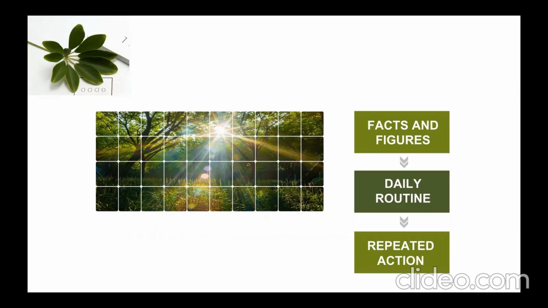Then the second one is daily routine. Any action that we perform in our daily life is part of the present simple tense. What do I actually mean? For instance, I wake up early in the morning. This is present simple tense. I go to the bathroom. This is present simple tense. I brush my teeth. Then I take a nap. Then I take breakfast. Afterwards, I go to school. Whatever we do in our daily routine is included in the present simple tense.